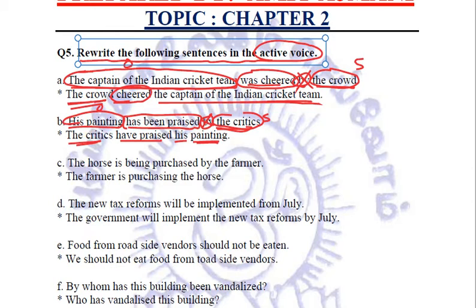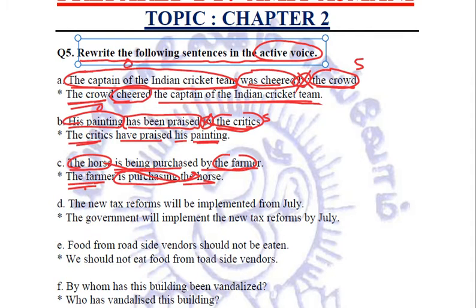Clear? Next, the horse is being purchased by the farmer. The farmer will be in front. The farmer is purchasing the horse. Fine. So this will be the active voice for this sentence.